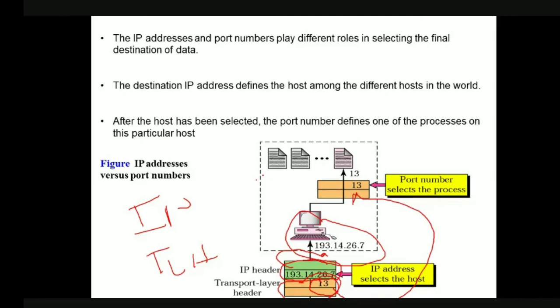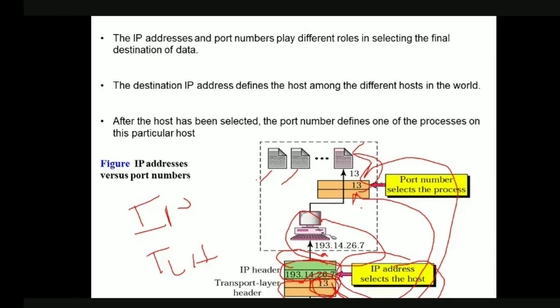Okay, there is another process also. This is one process, this is one process. So this 13 is the port number. So the IP address selects the destination host, and the port number selects the process in the destination host. Okay, so this is how the communication actually takes place.